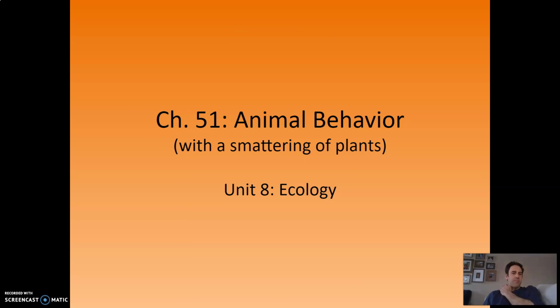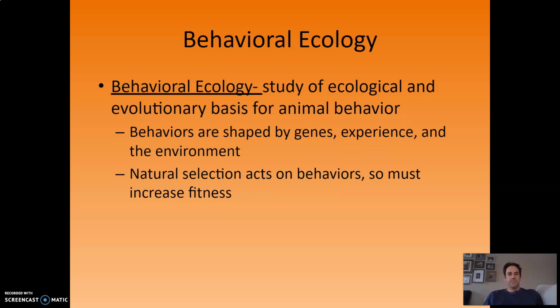So this very first chapter, it's called Animal Behavior with a Smattering of Plants. And so the general theme here is behavioral ecology. And behavioral ecology is really the study of the evolutionary basis for why animals behave the way that they do. So remember, behaviors, just like any other characteristic, are going to be shaped by genes, by experience, and by the environment. And so natural selection is going to act on these behaviors, and therefore they must increase fitness. And so we're going to be looking at a wide variety of behaviors and trying to get at this question, well, why would this kind of behavior have evolved?